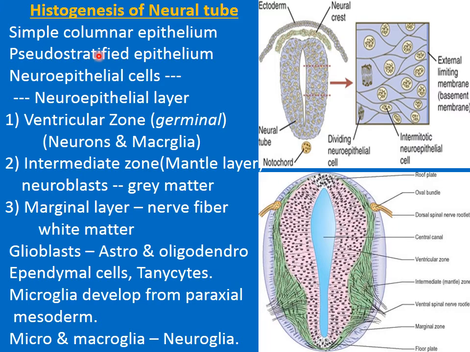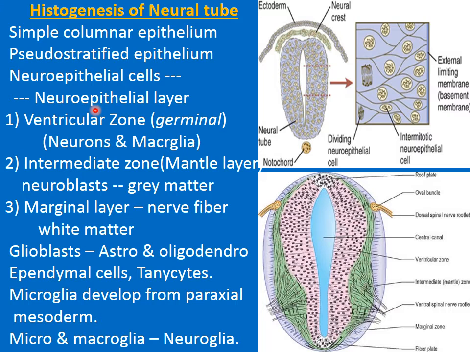Histogenesis of the neural tube. Initially, the neural tube consists of simple columnar epithelial cells, which is derived from the neuroectoderm of the neural plate. Later on, proliferation takes place and a thick pseudostratified columnar epithelial cell layer is formed, which consists of the neuroepithelial type of cells. That is why it is called the neuroepithelial layer.